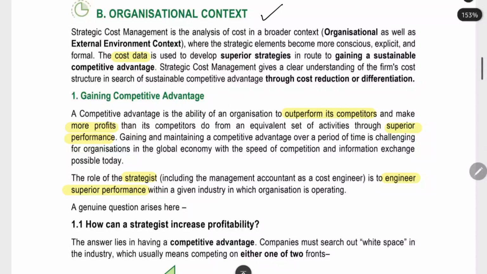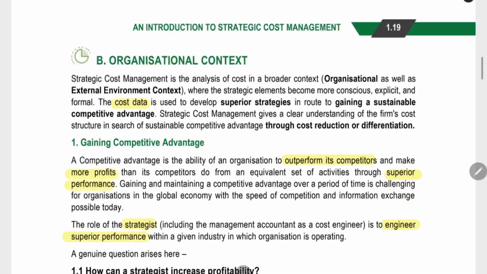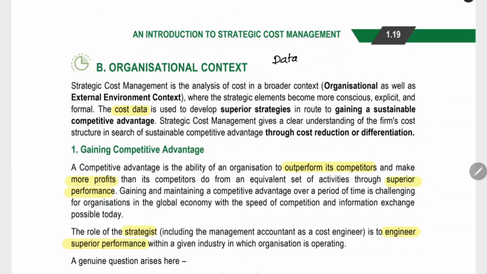The next thing is organizational context. How can we use strategic cost management for our particular organization? That is what we are going to see. We have to collect the cost data. Using that, we have to do the strategy, and then we have to achieve a competitive advantage. That is the main thing here. First is the data. With the data, you have to do the strategy. After doing the strategy, you have to implement it. By doing that, you will get the competitive advantage.